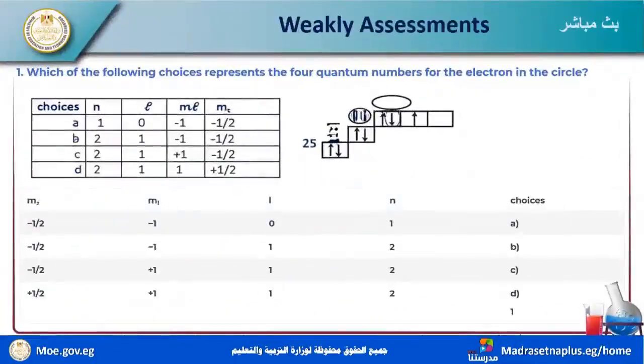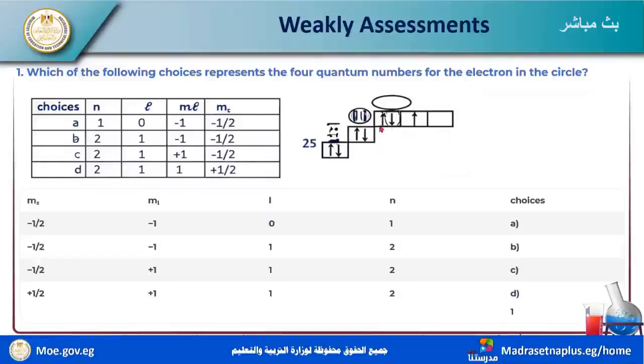Which of the following choices represents the 4 quantum numbers for the electron in the circle? This electron has MS negative half. This is a p, so L equal to 1. Now px, ML equal to negative 1.